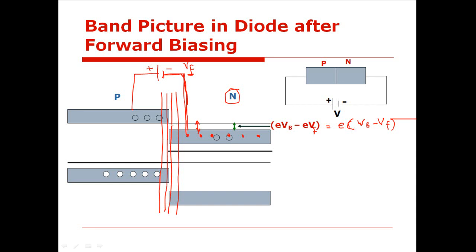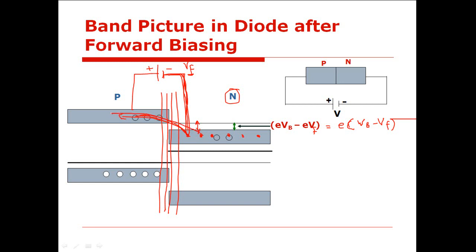If the width of the depletion region is reduced, we are providing energy to these electrons so that they should overcome the barrier potential Vb. So if I increase the forward potential more than the barrier potential, then these electrons can easily follow this path, so they can be diffused from n side to p side. It means that electrons can be diffused from the conduction band of n side to the conduction band of p side.